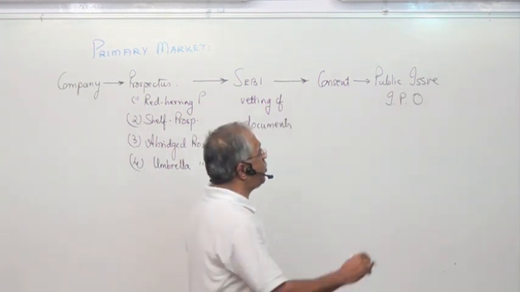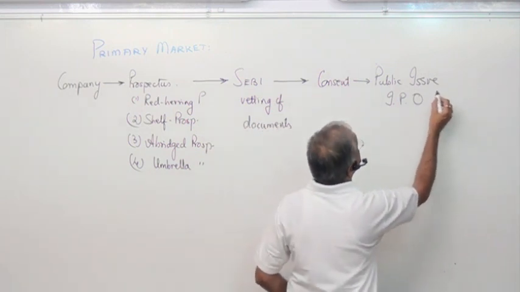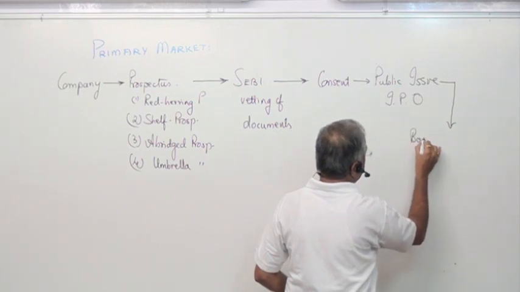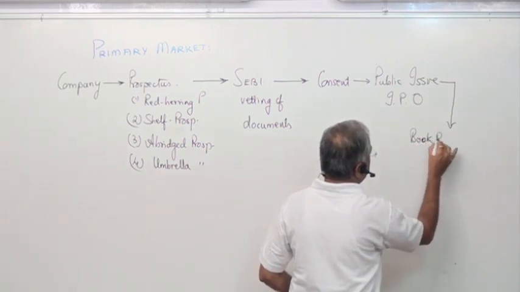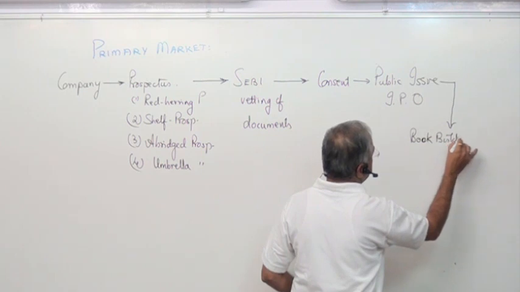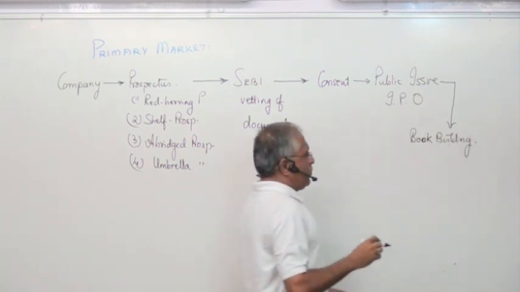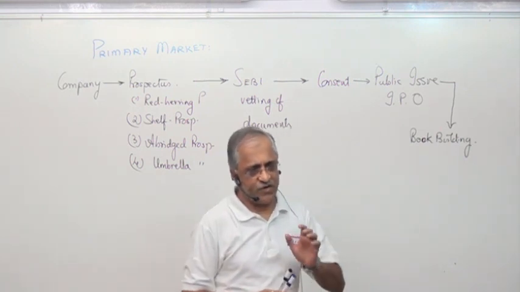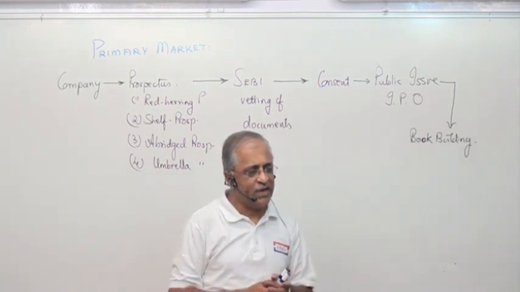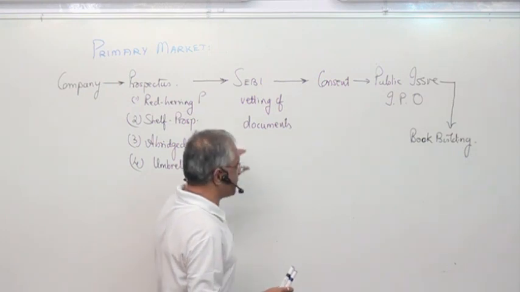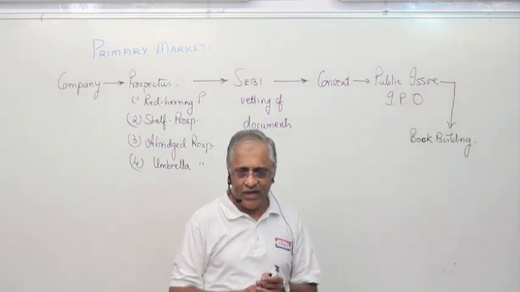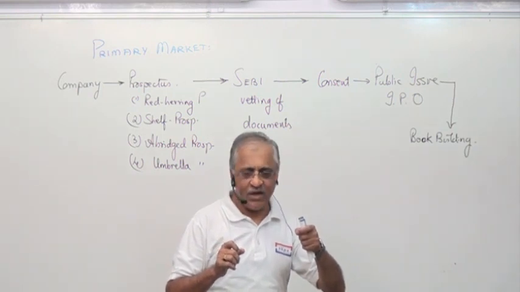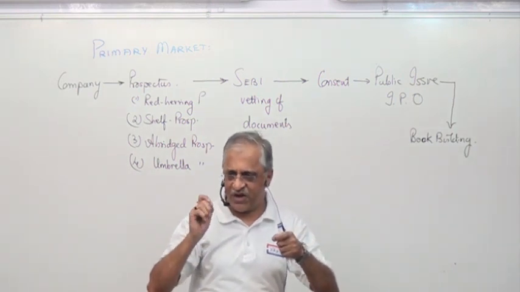We do it by the book building method. Now we'll go ahead and check this. We are doing it through the book building method. Book building has nothing to do with a building. Book building is a process by which, with the red herring prospectus we have written down there, I will give you the base price and I won't give you the higher price, and that is red herring.